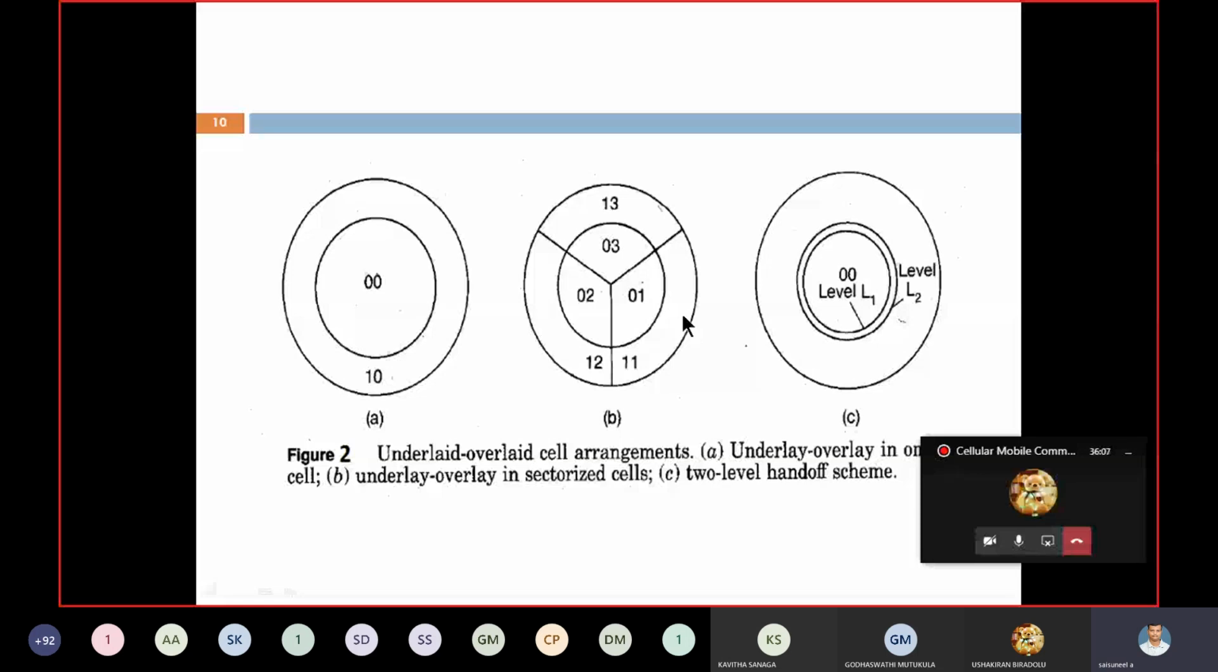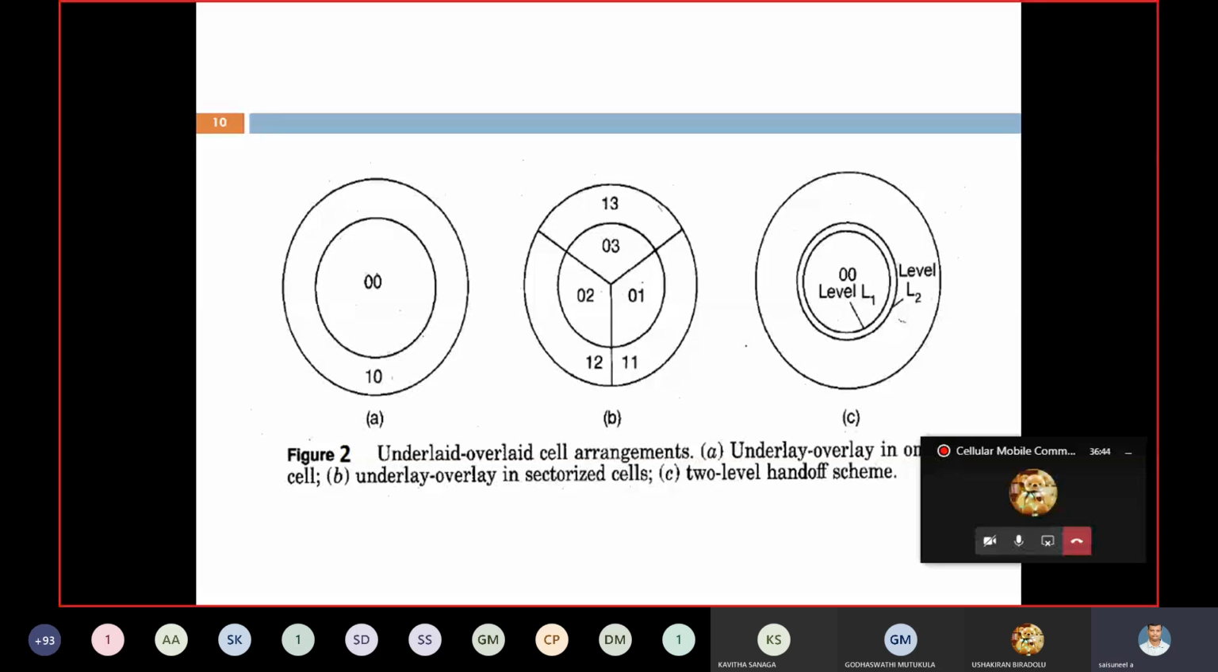Next is the two-level handoff scheme. Here the two-level handoff is based on signal strength. We take levels, level 1 and level 2. Whenever the mobile reaches level 1, the signal strength decreases somewhat. Again, when it reaches level 2, the signal strength decreases further. Whenever signal strength decreases, automatically a handoff is raised. We'll discuss how handoff is initiated in further classes.